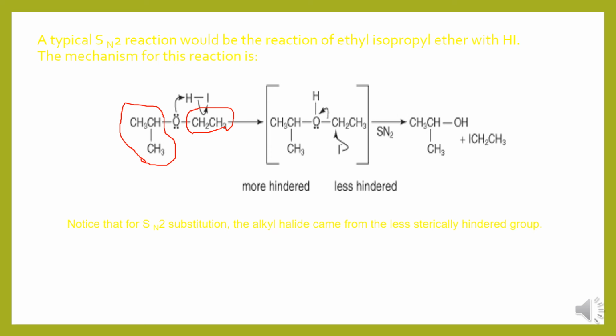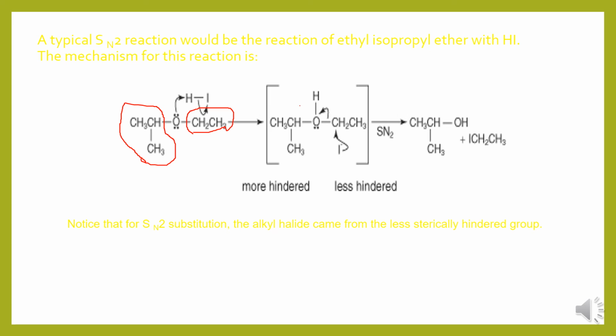So the mechanism for this reaction will be like that. Hydrogen iodide will attack on the less hindered side. Here we distinguish the steric hindrance of the molecule.